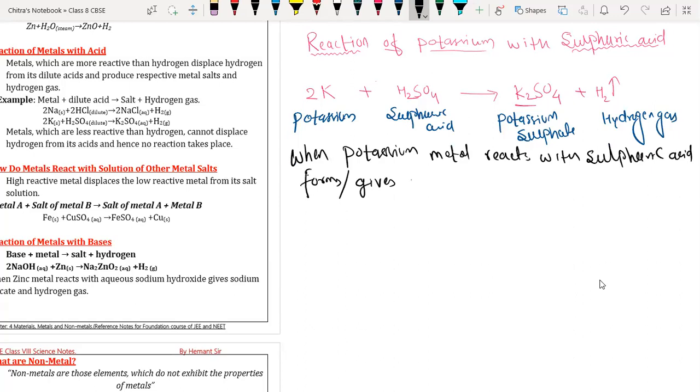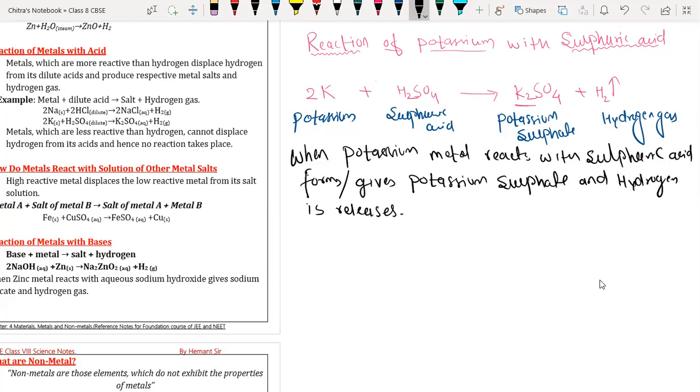Gives potassium sulfate and hydrogen gas is released. Okay, so this is the reaction description.